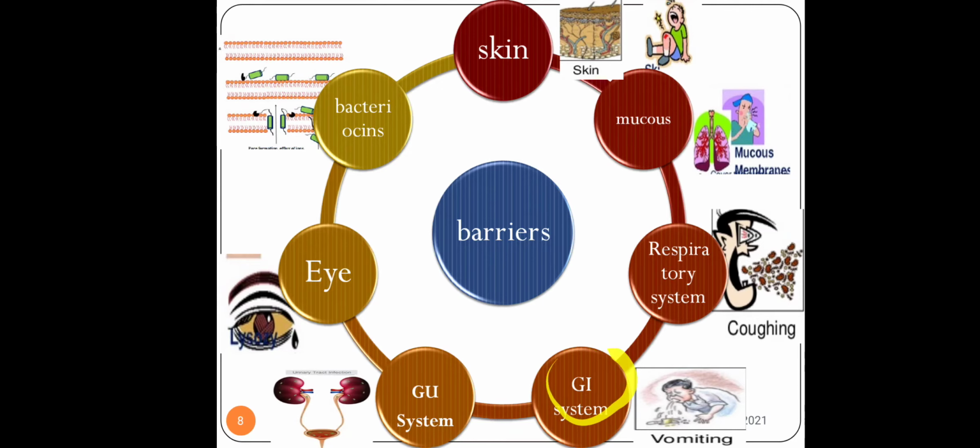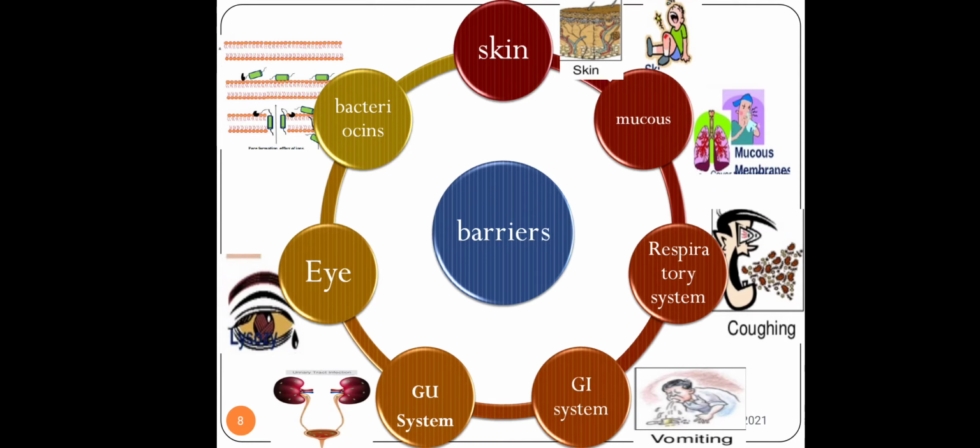The next one is the genitourinary system, that is your urinary tract. Again, as I told you, the entire urinary tract system has a mucus layer, and hence because of that the organisms cannot attach.